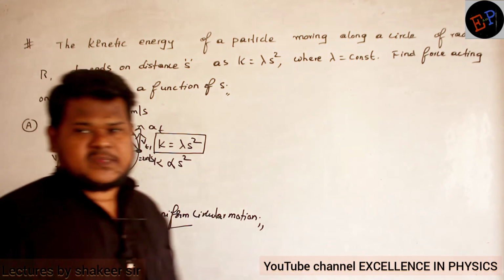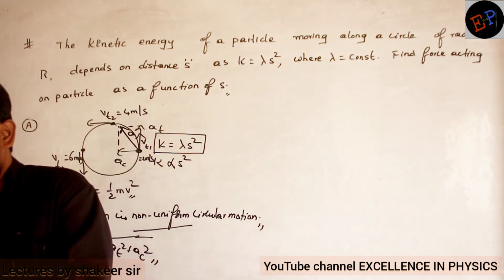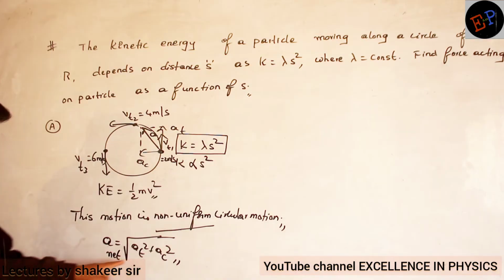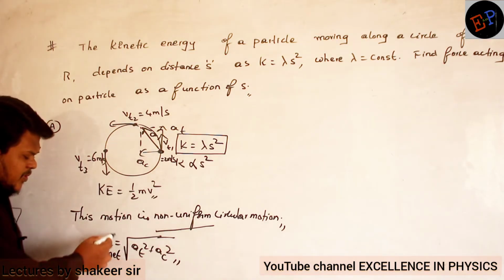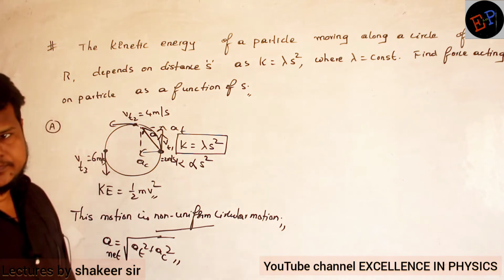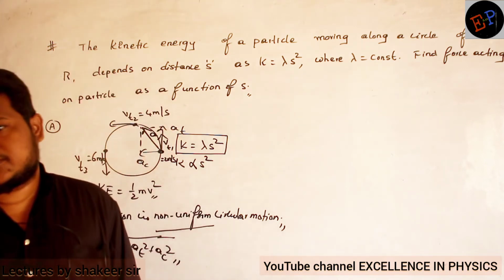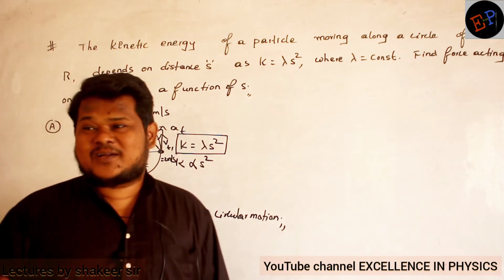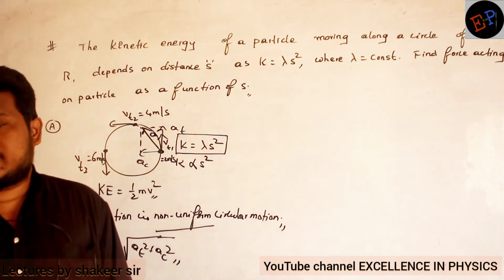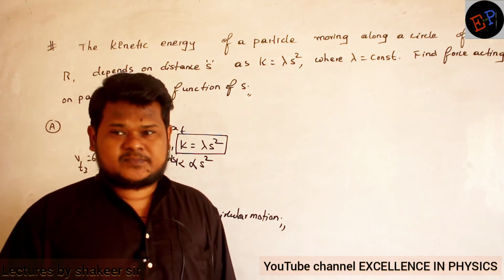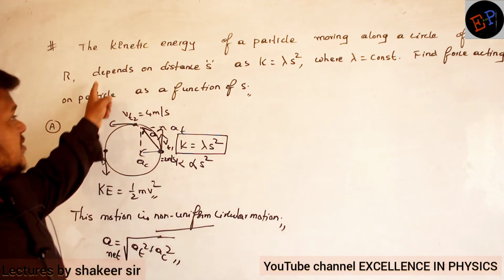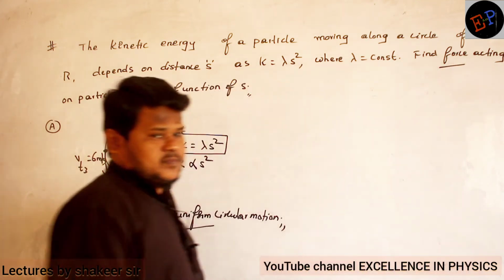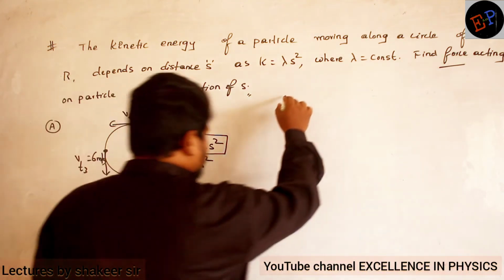So the particle will experience net acceleration in which condition? If there is a net force, there is this much acceleration. Now who produces this acceleration? Force produces acceleration. What will net force do on a body? Net force will produce net acceleration, and that force only he is asking us to find out. Find the force acting on the particle. Are you able to understand? Clear? So let us see how many forces are acting on this particle.